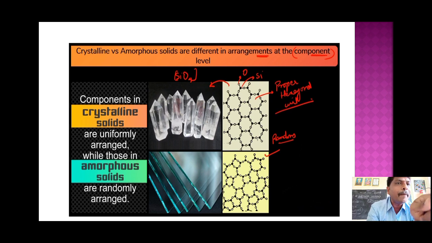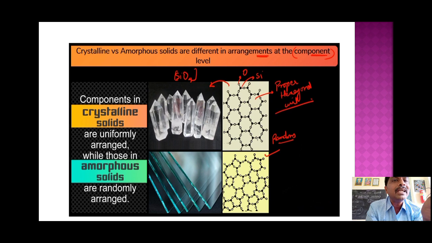You can find in the first diagram, it is orderly arranged. Orderly arranged means that is crystalline. In the second form, that order is not there, it is irregular. The first one is regular, that means crystalline. The second one is irregular, so it is amorphous. Components in crystalline solids are uniformly arranged, while those in amorphous solids are not uniformly arranged, that means randomly arranged.